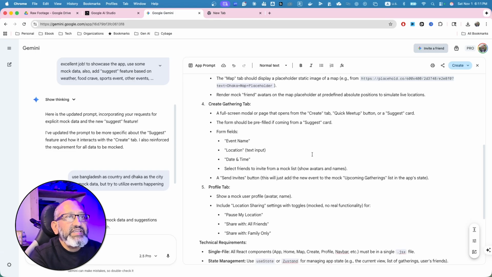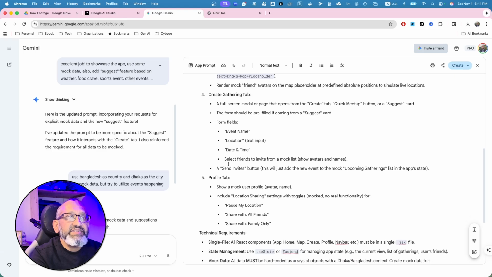Okay, fantastic. And the fields are event name, location, it's a text input, and maybe we want the location to be validated, date and time. Sometimes some of the locations might not be there, so we can have a pin drop, and some other things that we can modify. However, I'm gonna let it go for now.